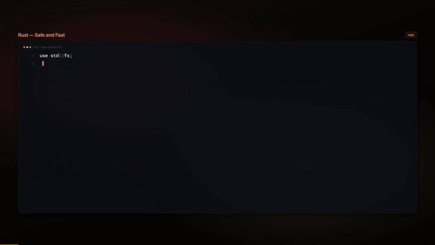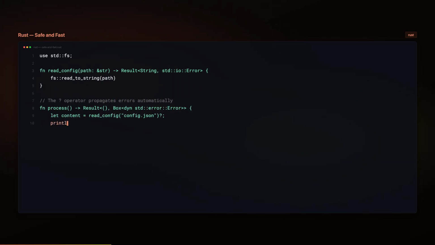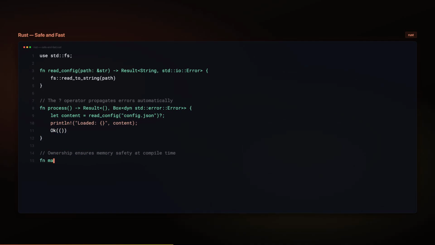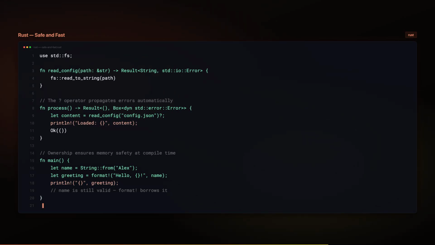Look at this Rust code. The ownership system ensures memory safety at compile time without a garbage collector. Error handling uses the result type and the question mark operator to propagate errors automatically. The compiler catches bugs before your code even runs. This strict approach means more time fighting the compiler, but fewer bugs in production. Rust code tends to be correct by construction.